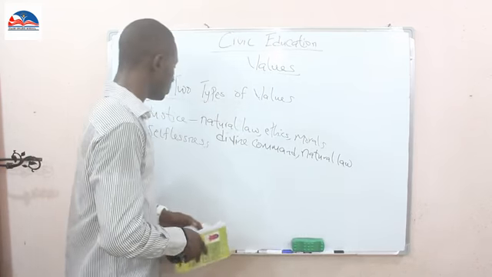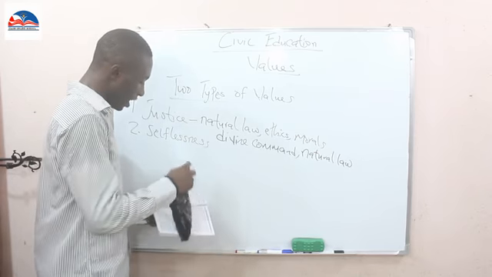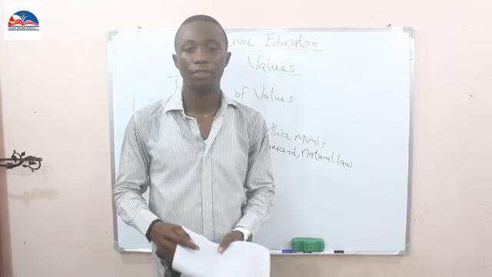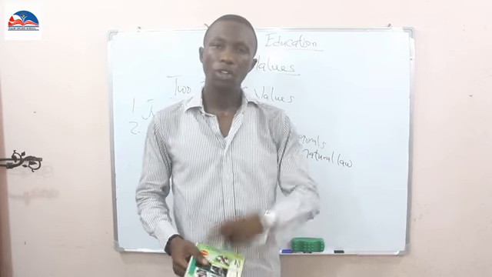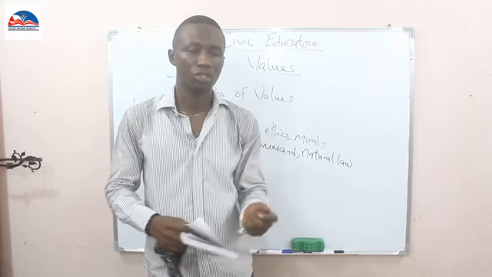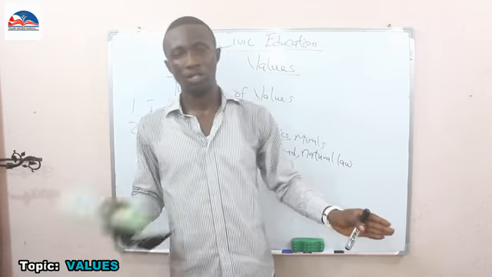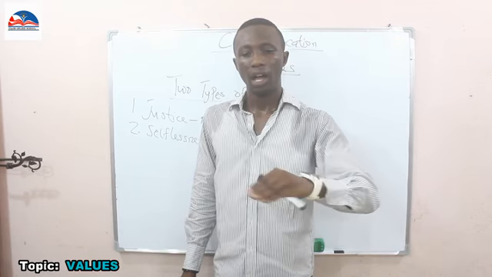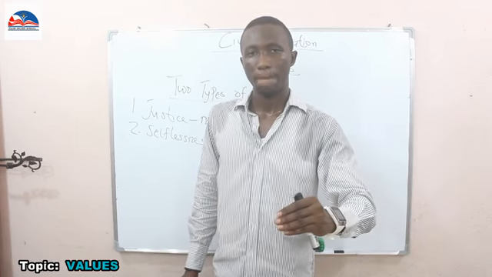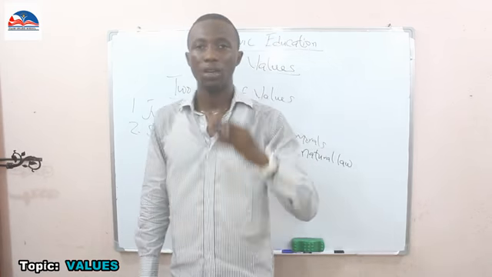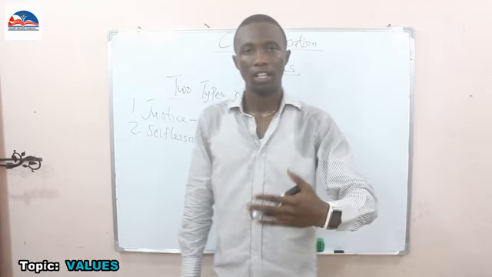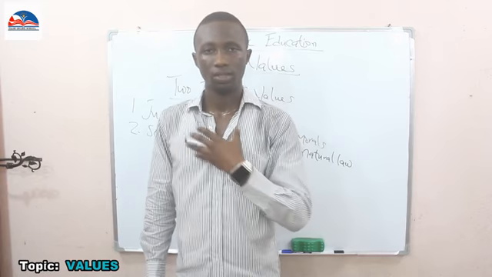Now the next one we're going to consider on the types of values is selflessness. Now selflessness is taken from the word selfless. For one to be selfless, what it means is the person is not selfish. It is the opposite of being selfish. Now when I'm selfless, I think about the needs of people. I put people's interest before me. In fact, somebody once said the world would be a better place if we all put people's interests before us, who are our brother's keeper. We're not interested in our own desires only.